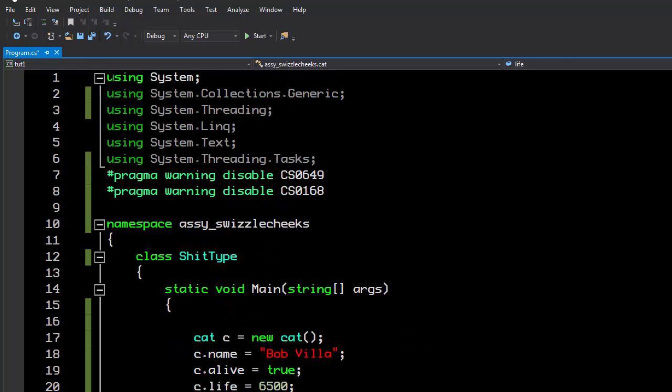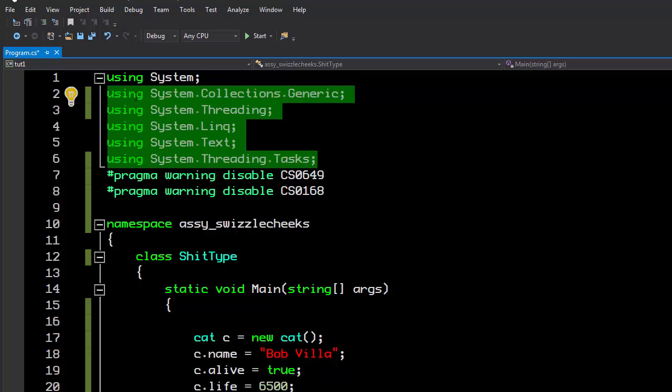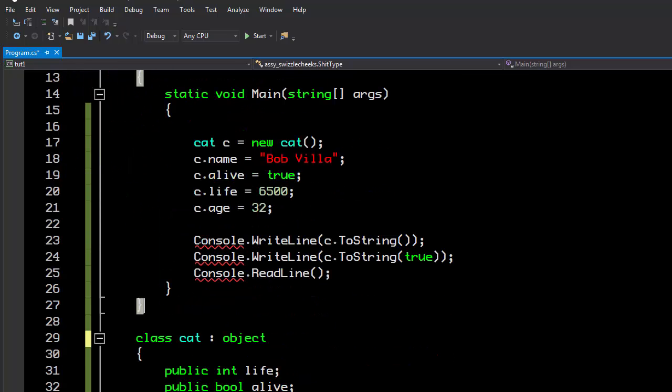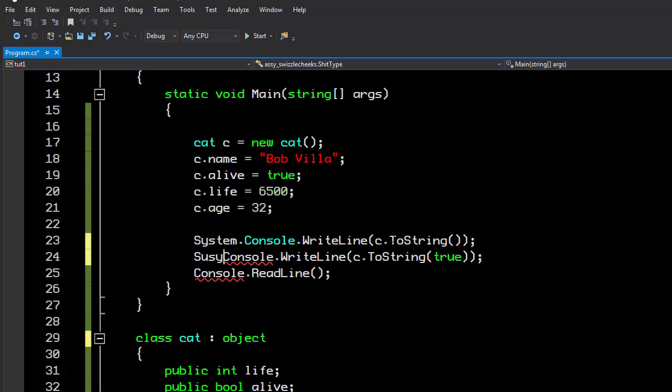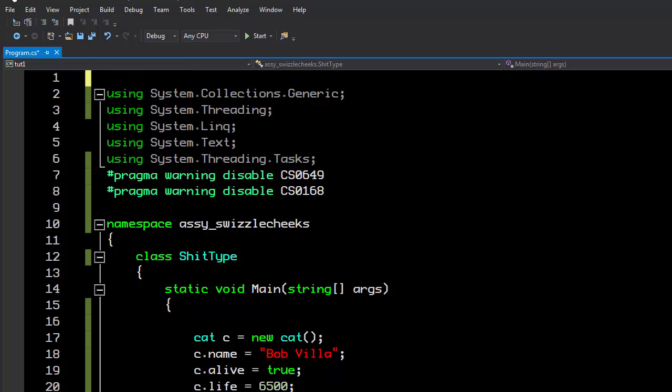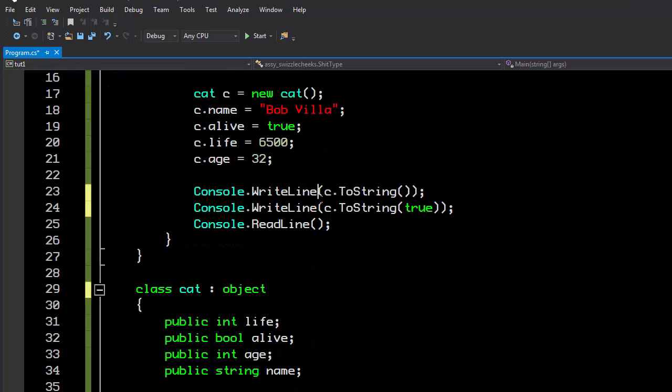But there are places here, like for example, these using statements will gray themselves out. I can't really see if you can tell the difference, but these are grayed out and this one is white. And the reason is because we are not actually using these, contrary to these statements. This basically means that we're using things in these namespaces so that we don't actually have to say System.String or System.Console. We can just say Console. I can easily just remove this using System, and what you'll see is that if I go down here, all of my console statements start getting errors. But I could just fully qualify them if I want to and say System.Console. But I don't want to do that, so we're just going to not do that, and we're going to put our using System back up here. I don't know anyone that doesn't use System. So there you go.